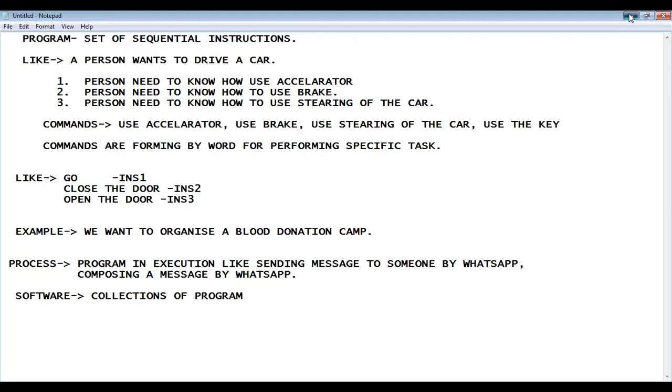When Charles Babbage's system was developed, one programmer who was his student, whose name was Ada Lovelace, developed the first concept of programming for the Babbage analytical engine.